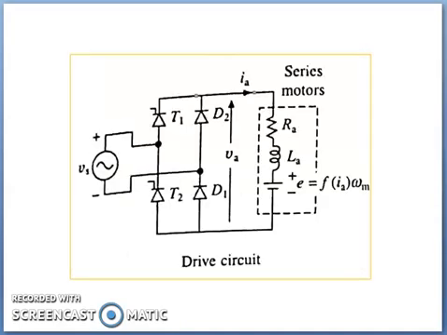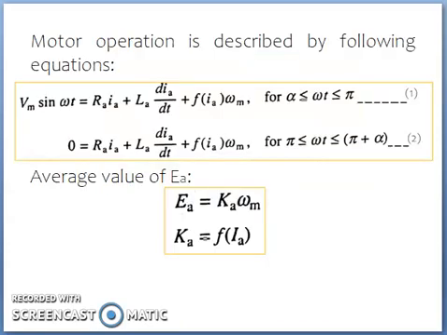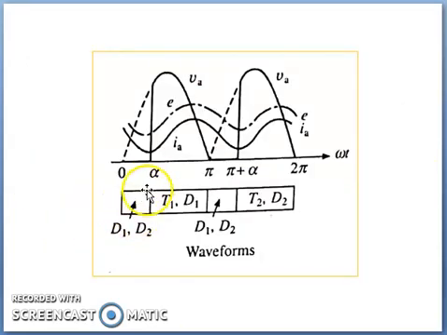Now, this motor operation can be described using the equation Vm sin omega t is equal to RA IA plus LA dIA by dt plus f of IA omega m. I just told you that back EMF e is a function of IA multiplied by the speed, for the range of omega t between alpha to pi. So between alpha and pi we are discussing now.